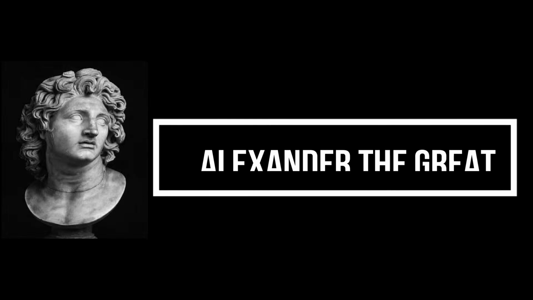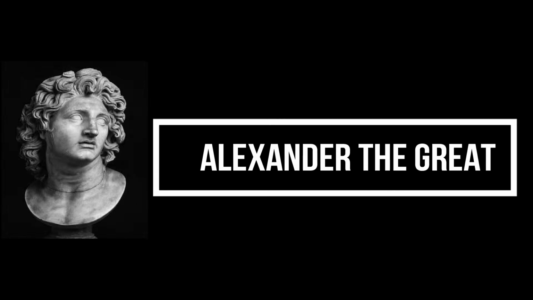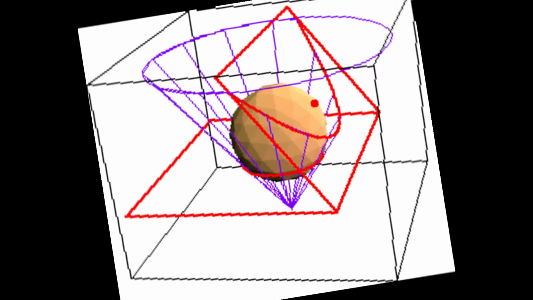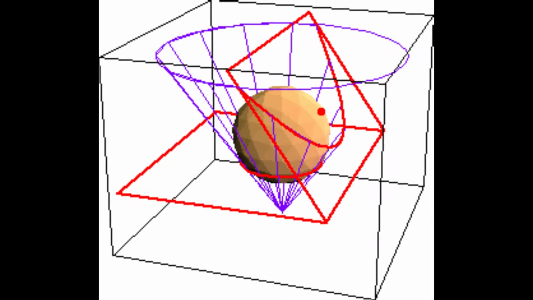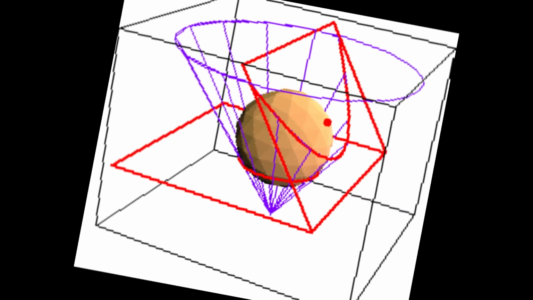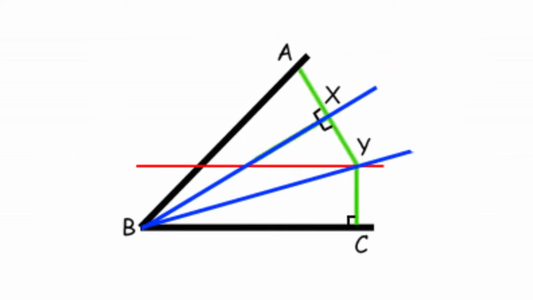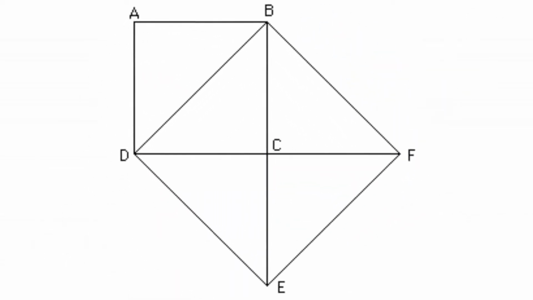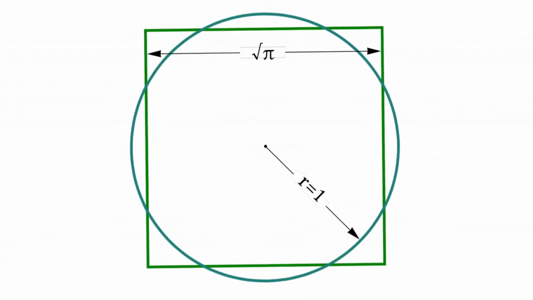Alexander the Great was an ancient Macedonian ruler and one of history's greatest military minds, who was king of Macedonia and Persia and established the largest empire the ancient world had ever seen. Conics were conceived in an attempt to solve the three famous problems of trisecting the angle, duplicating the cube, and squaring the circle. The conics were first defined as the intersection of a right circular cone of varying vertex angle with a plane perpendicular to an element of the cone.